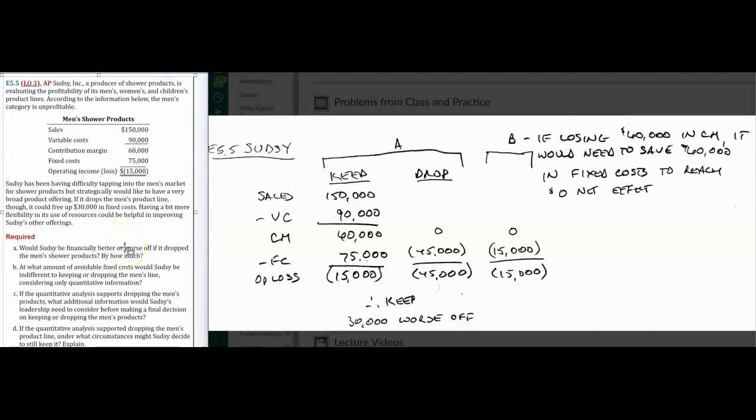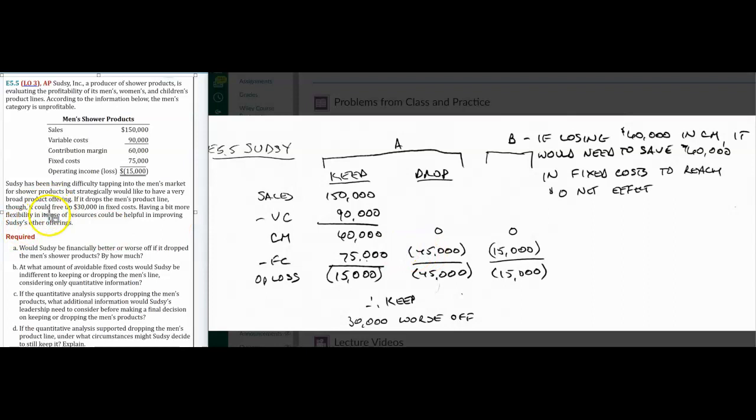So this is another keep or drop a product line question. And the first question is, would they be financially better or worse off if they dropped it? So if they keep it, this is what we've got. Just the men's product line, we've got a loss of 15,000. If we drop it, we don't have any revenue or variable costs or contribution margin, but we do have some fixed costs.